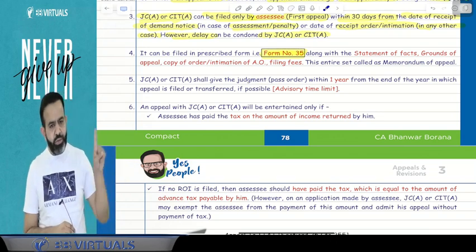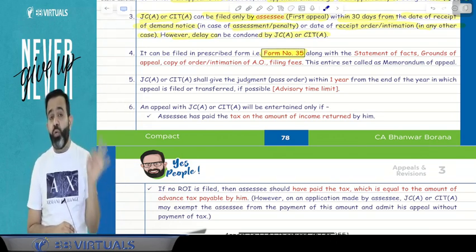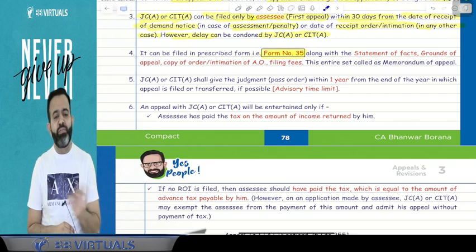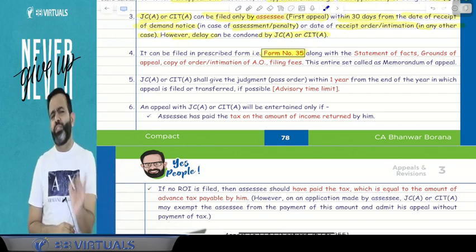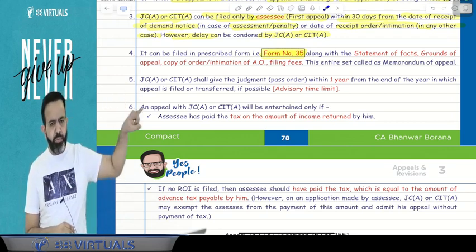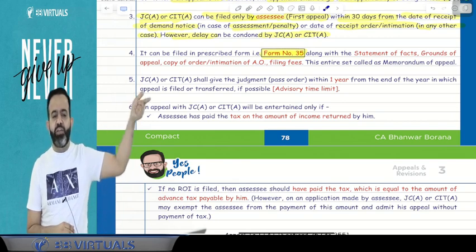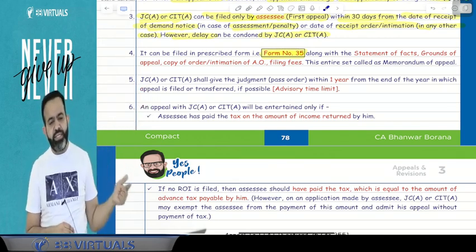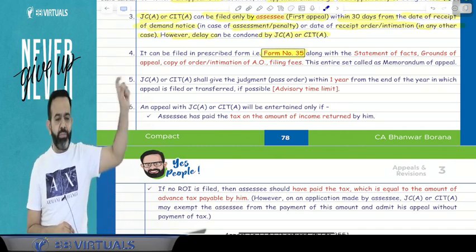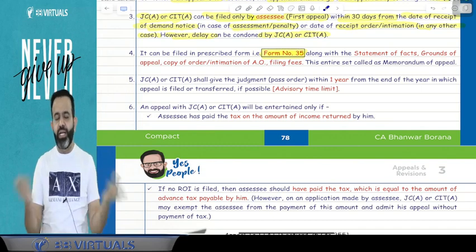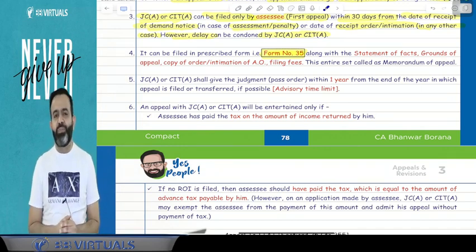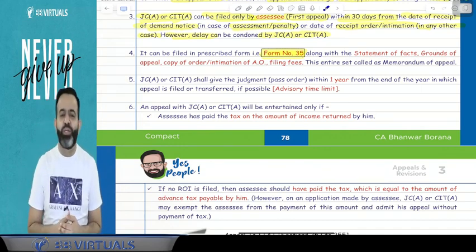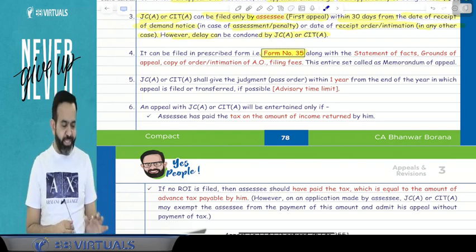So the CIT appeal or JC appeal will give the judgment within 1 year from the end of the financial year in which the appeal was filed. But they mention wherever possible, and this is the advisory time limit. This is not a binding time limit. So in practical life, you know that the CIT appeal many times gives the judgment after 3 years, 4 years also. So this is the advisory time limit.